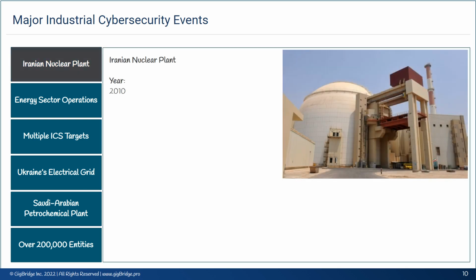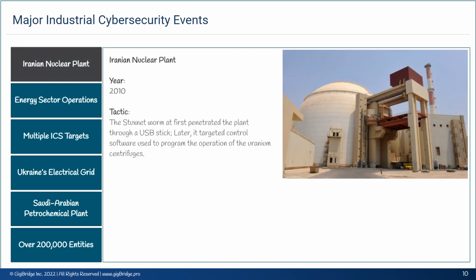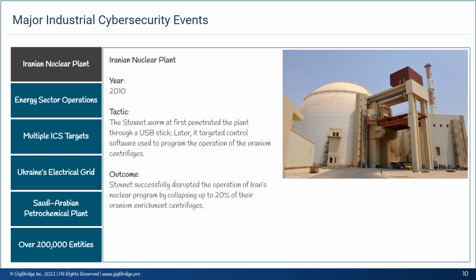Iranian nuclear plant. Tactic. The Stuxnet worm at first penetrated the plant through a USB stick, later, it targeted control software used to program the operation of the uranium centrifuges. Outcome. Stuxnet successfully disrupted the operation of Iran's nuclear program by collapsing up to 20% of their uranium enrichment centrifuges.